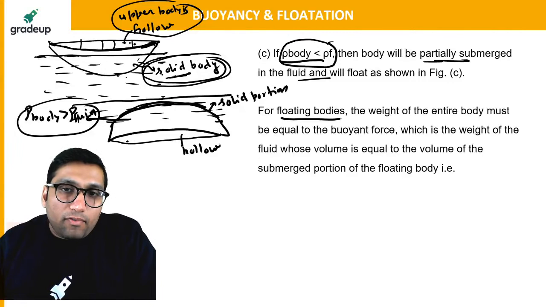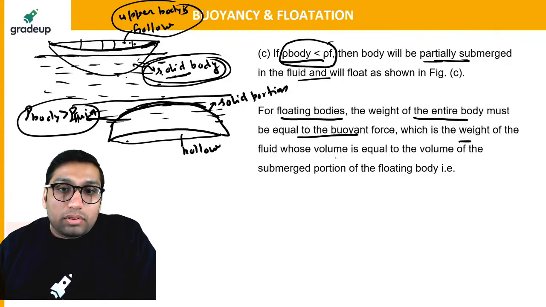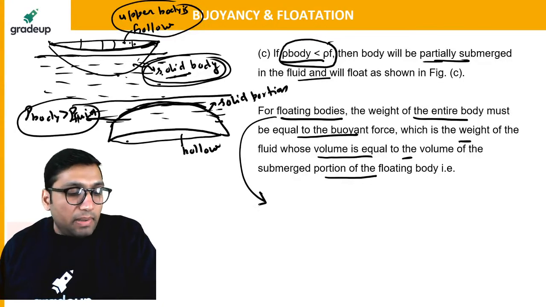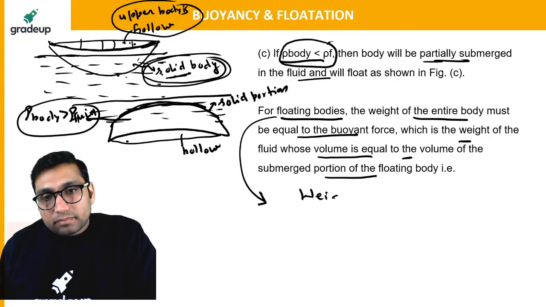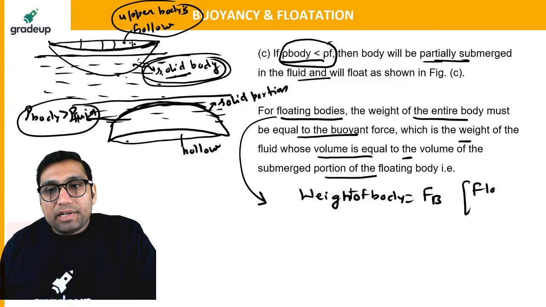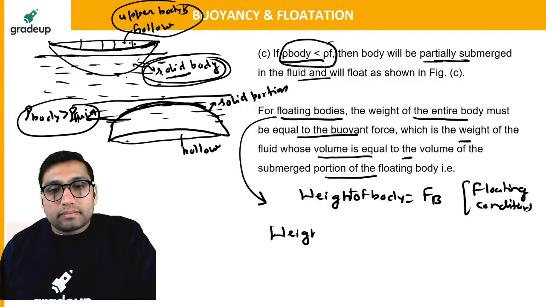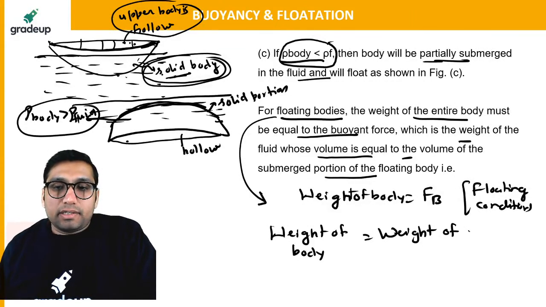For a floating body, the weight of the entire body must be equal to the buoyant force, which is the weight of that fluid whose volume is equal to the volume of the submerged portion of the body. So under the floating condition, the weight of the body will be equal to the buoyant force. Or we can say that the weight of the body will be equal to the weight of the displaced fluid. This condition will be used under the floating condition.